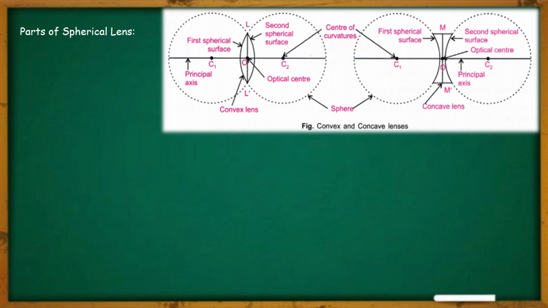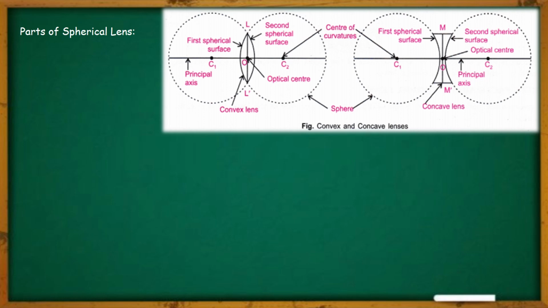Each lens has two centers of curvature, because the lens is part of two different spheres. It also has an optical center that is noted as O. And again, principal axis. Principal axis is the axis which is passing through the optical center and the two different centers of curvature.